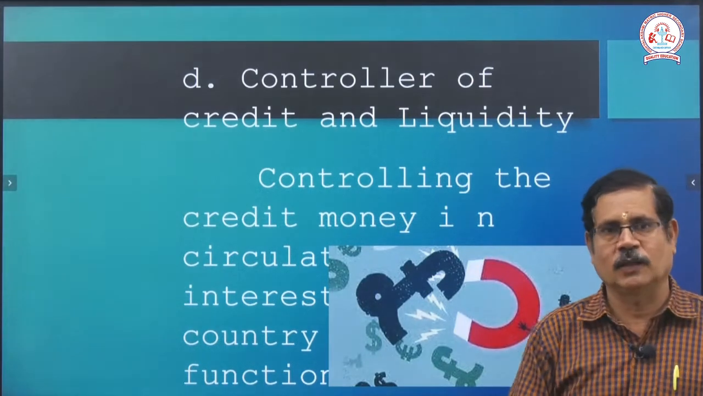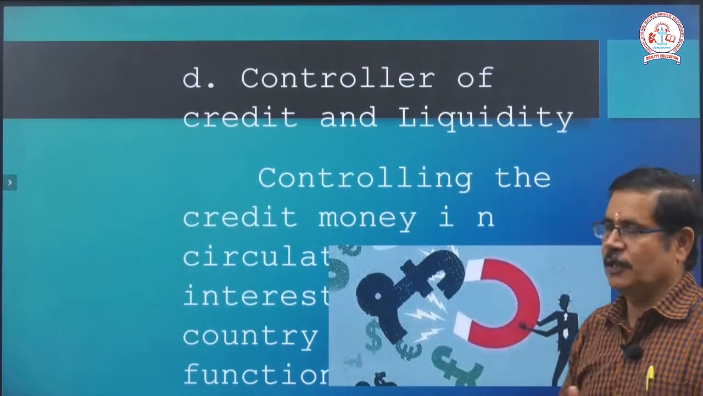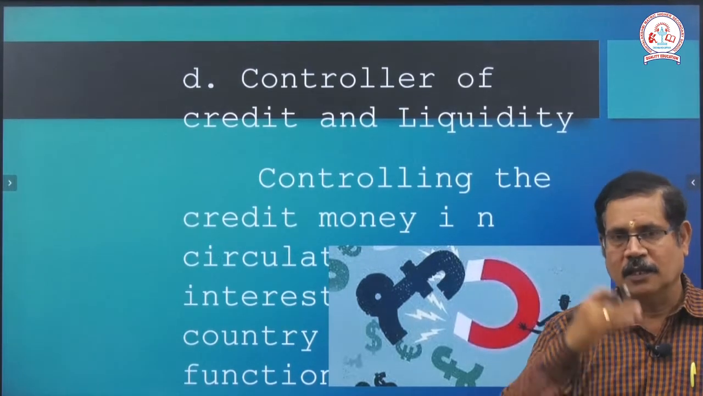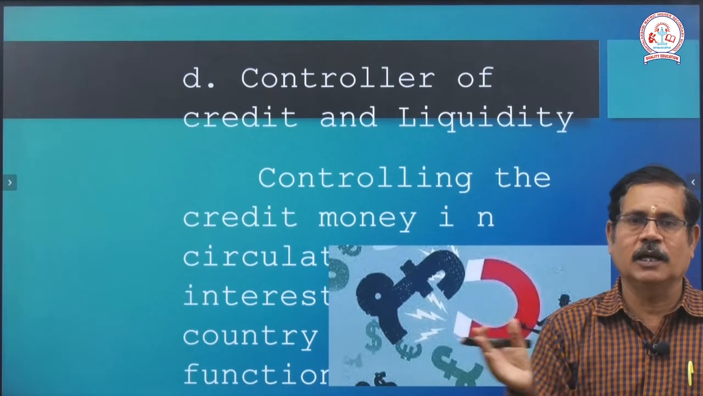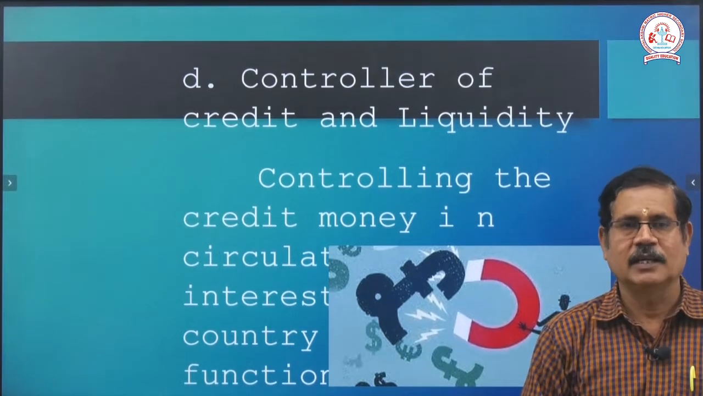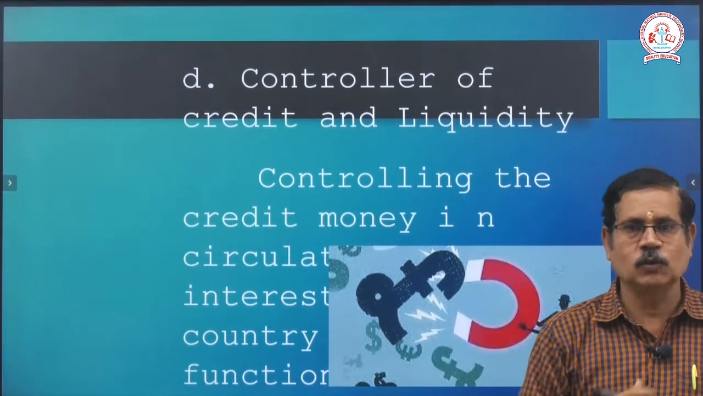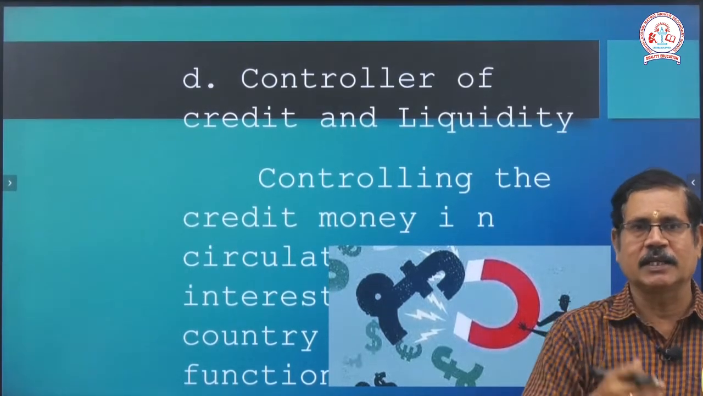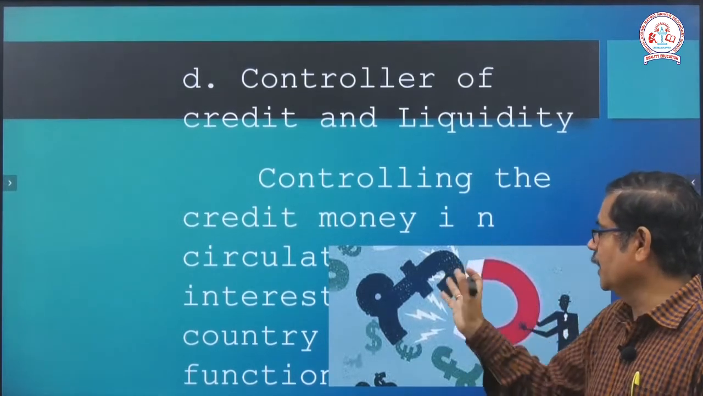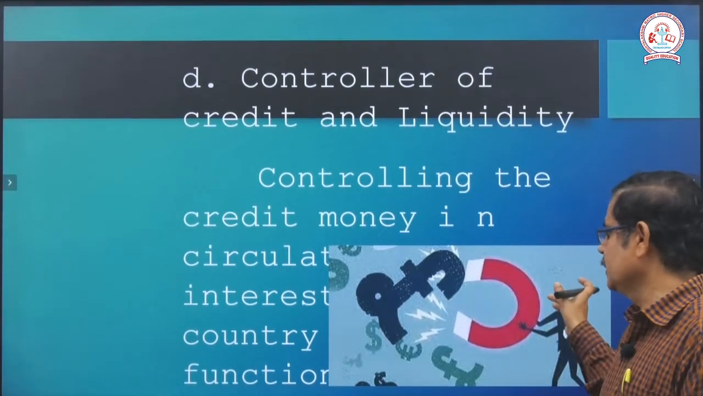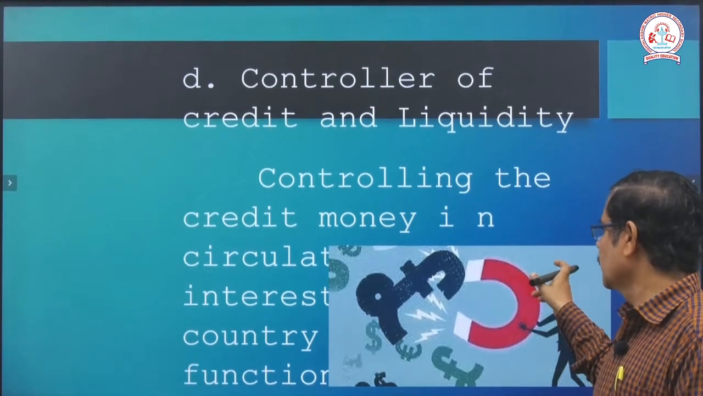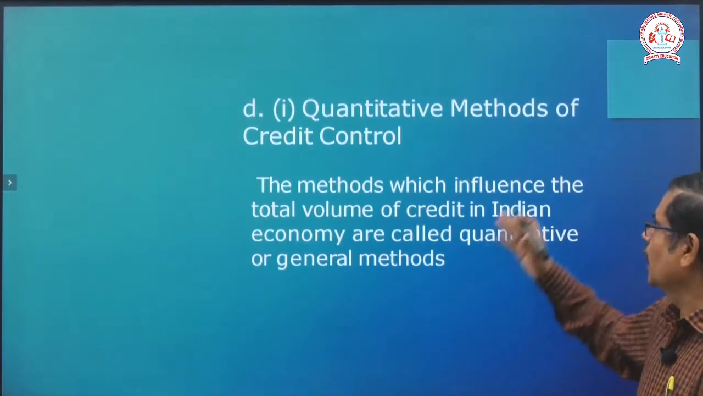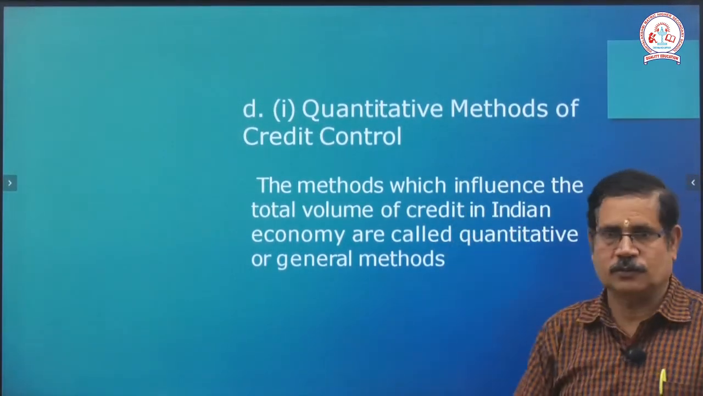Next, we will move on to the fourth one, the controller of credit and liquidity. Whenever the credit rating increases, it controls the interest. Whenever the interest rate moves with inflation or money values, the credit rate is controlled, and the rate will be increased or decreased. From the liquidity point of view, the credit money circulating throughout India is controlled by the Reserve Bank of India.